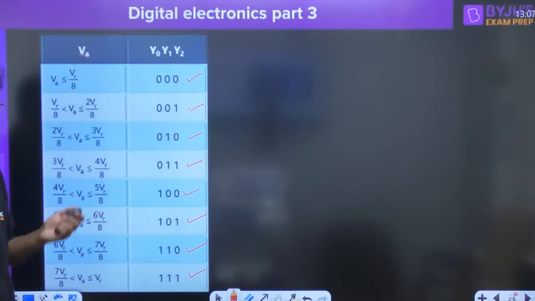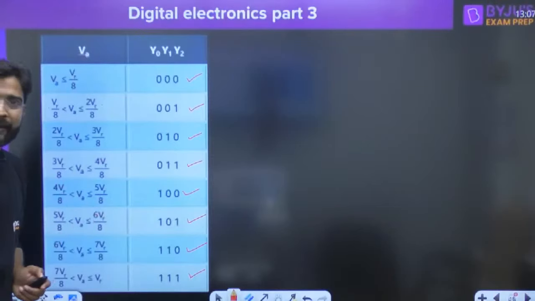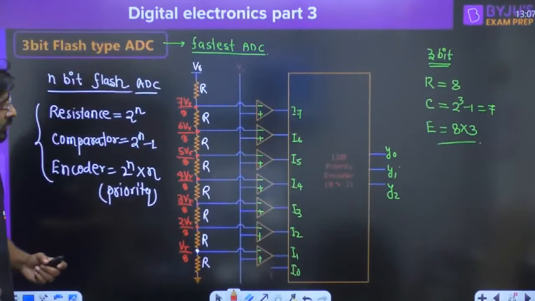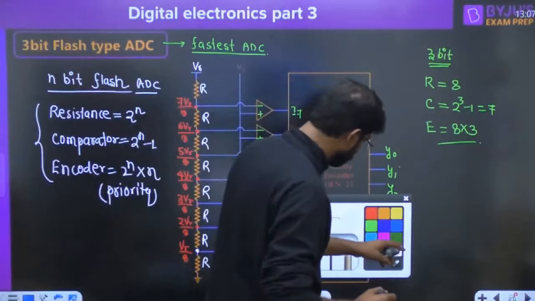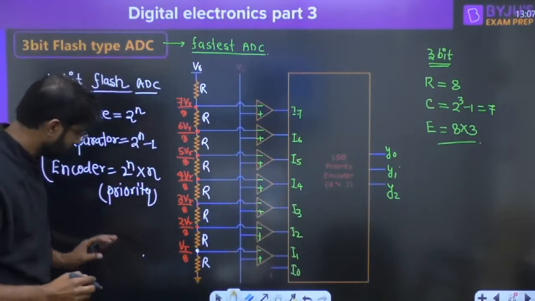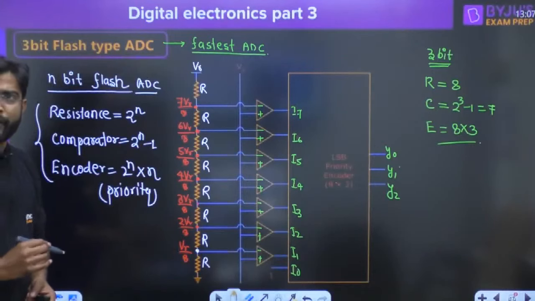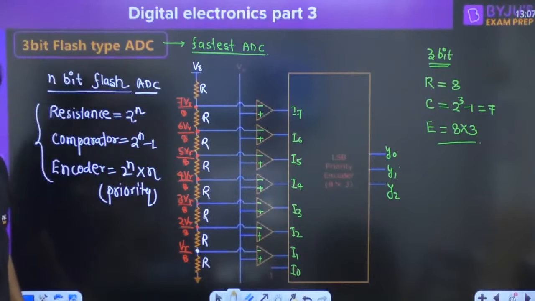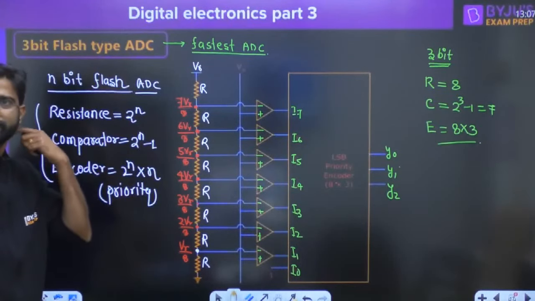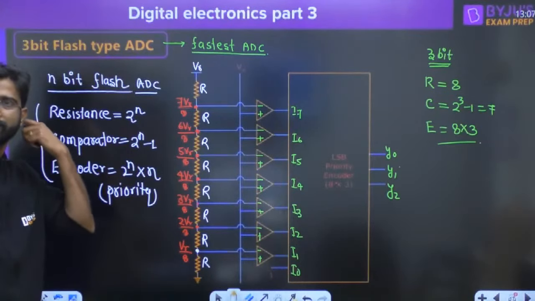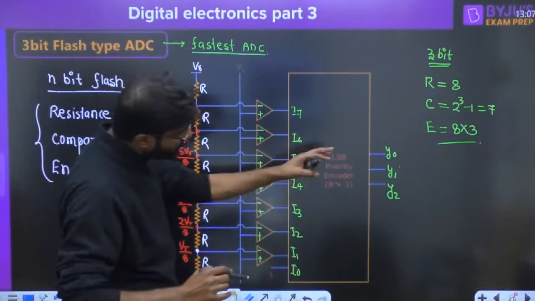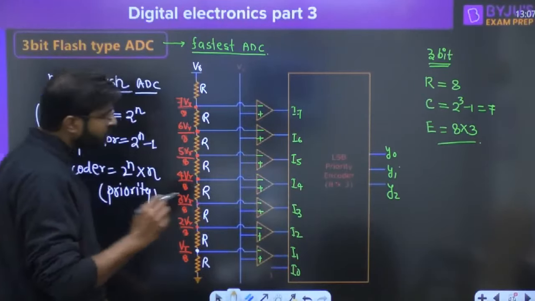Now everyone try to understand, this is called like this. Now everyone, how we are going to do it, try to understand, why not y1 and y2.